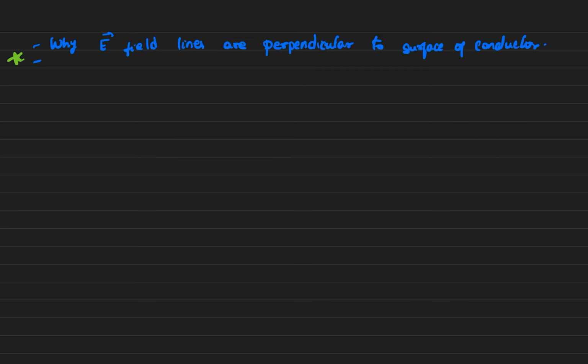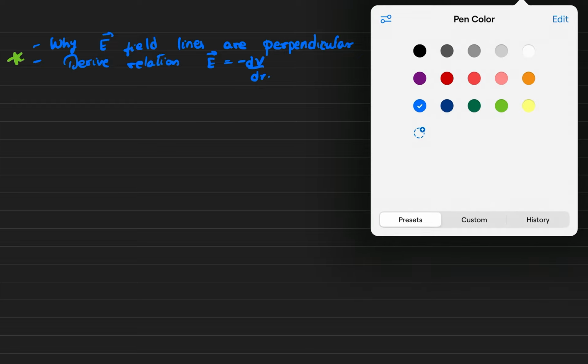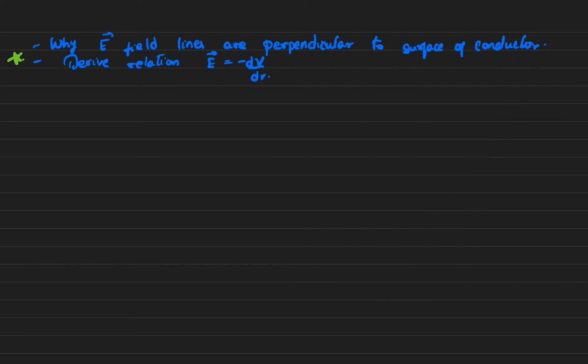Again, derive the relation E is equal to minus dV by dr. You must know derive expression for electric field of uniformly charged ring, electric field on axis of uniformly charged ring.